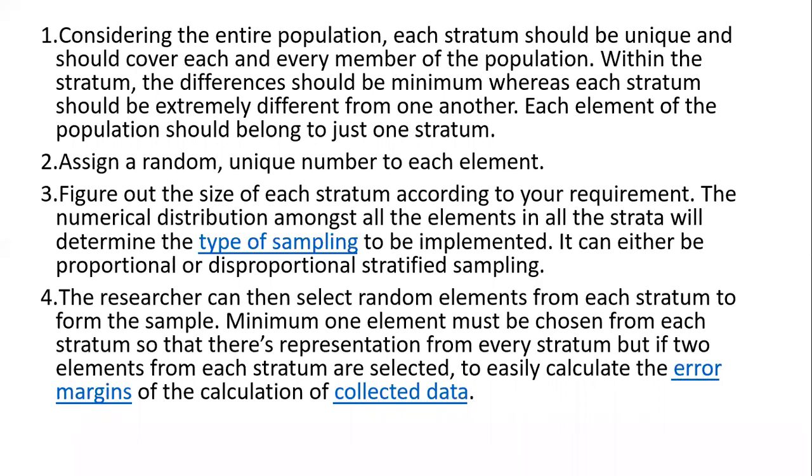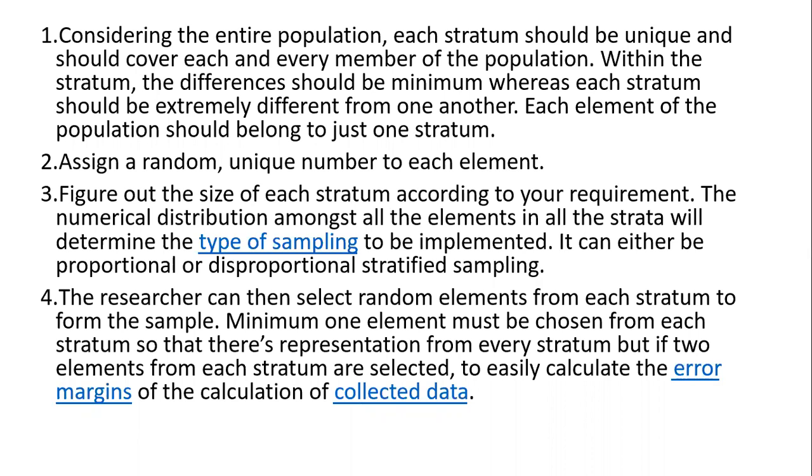And the sixth one, assign a random unique number to each element. That can be done. So figure out the size of each stratum according to your requirement. Okay. So the numerical distribution amongst all elements in all the strata will determine the type of sampling. Because the size, how much you are going to study, will be deciding. Okay, the types of sampling to be implemented can either be proportional or disproportional stratified sampling. That is also something we can decide.